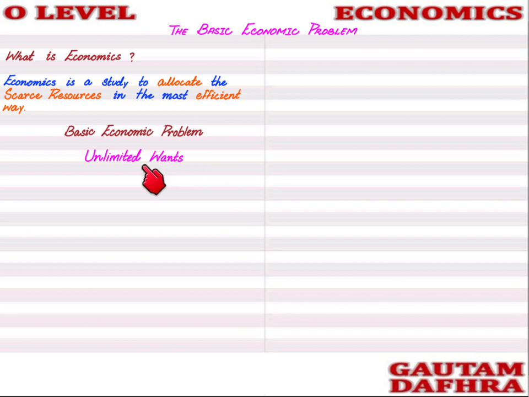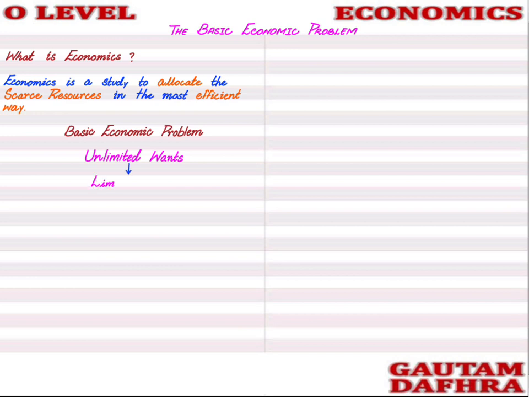If you want to eat a burger right now, by the end of the day you would want to eat a pizza. If you buy a new dress right now, then you would want to buy a new cell phone. So humans have unlimited wants. This is in the nature of humans, that humans will always have unlimited wants. Their desires are unlimited. They want to buy everything.